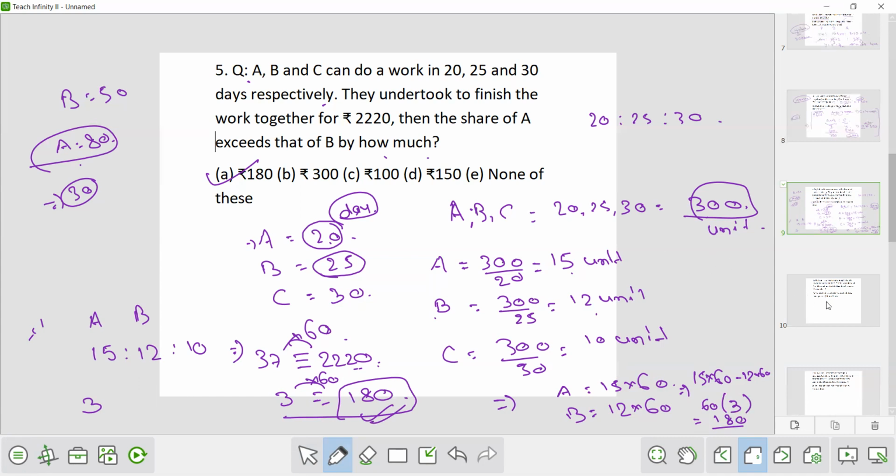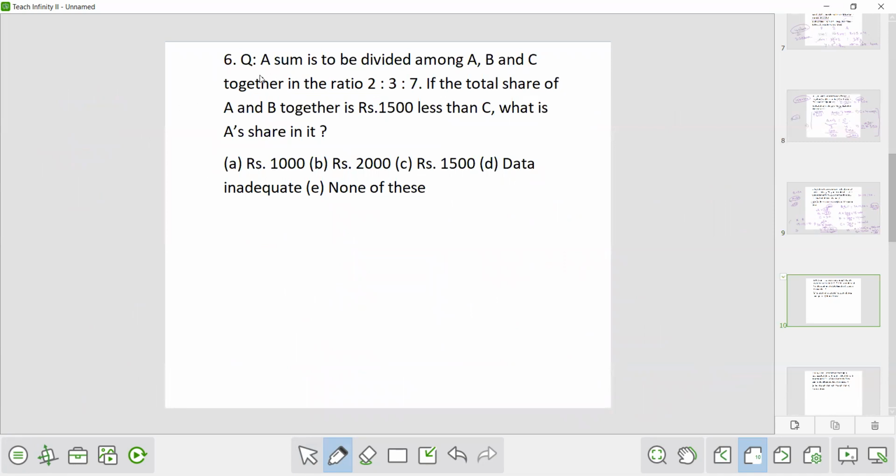Okay. Now let's proceed to the next question. A sum is to be divided among A, B and C together in the ratio 2 is to 3 is to 7. If the total share of A and B together is 1500 less than C, what is A's share in it? If I get such a question in the exam, what I will look at here is that A plus B is 5 and C is 7. So A plus B is how much less? 2 less. And the value of 2 is given as 1500.